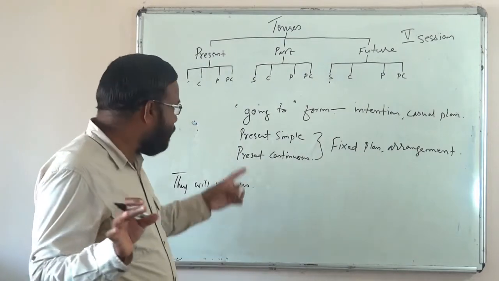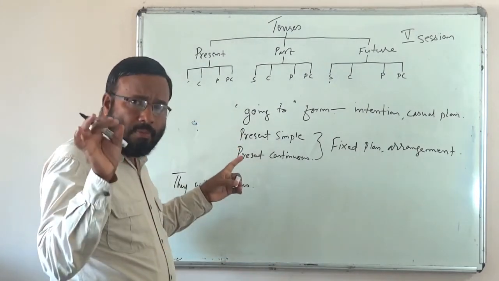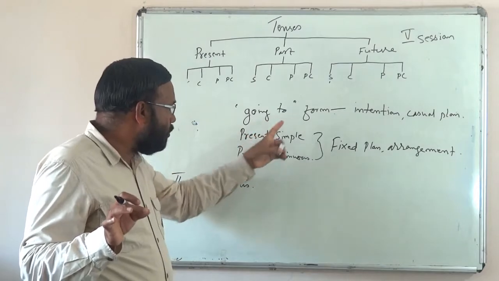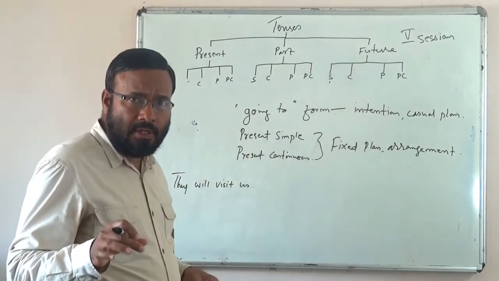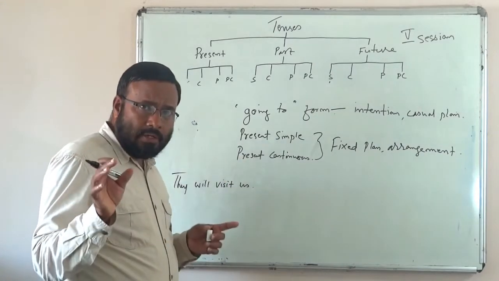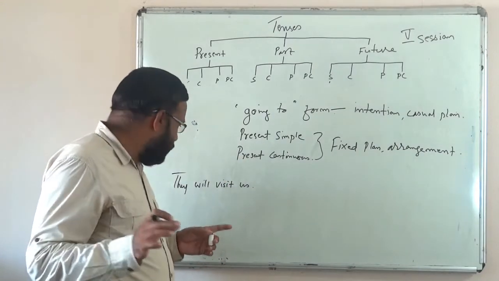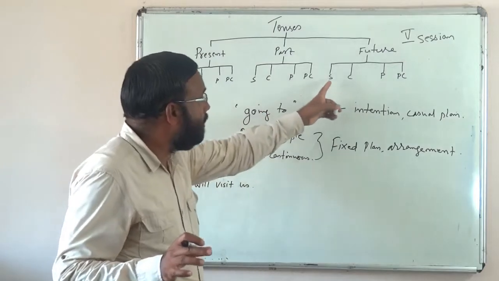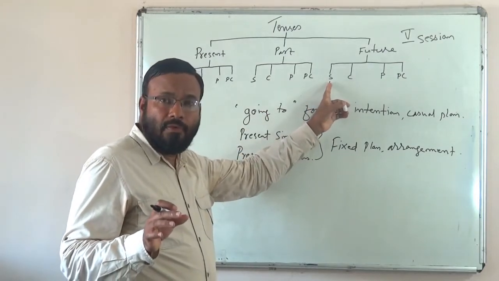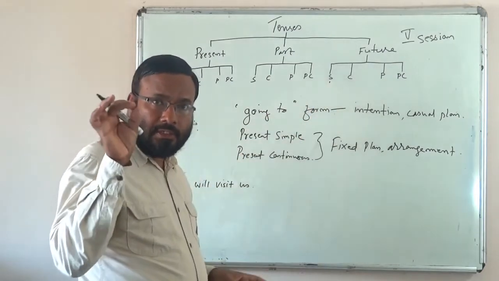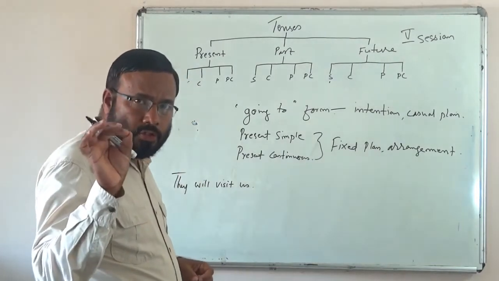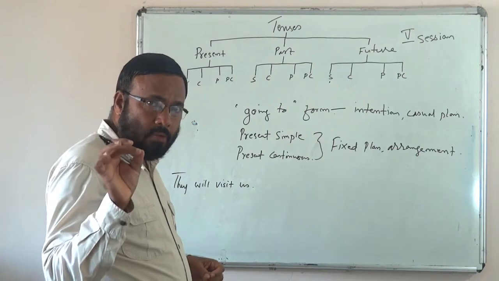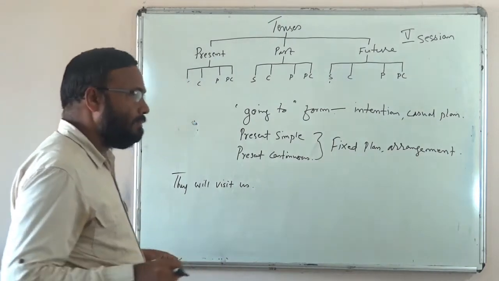So on a formal occasion, you are not supposed to use going to form and this form for showing future time and future action. If the context is formal, you must use only simple future for conveying future actions and future time. I will write an example. You just go through it and tell me what you will use in that context.